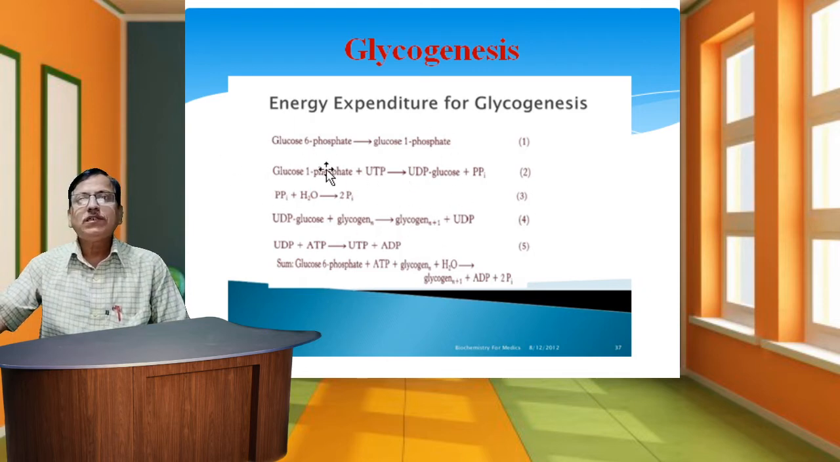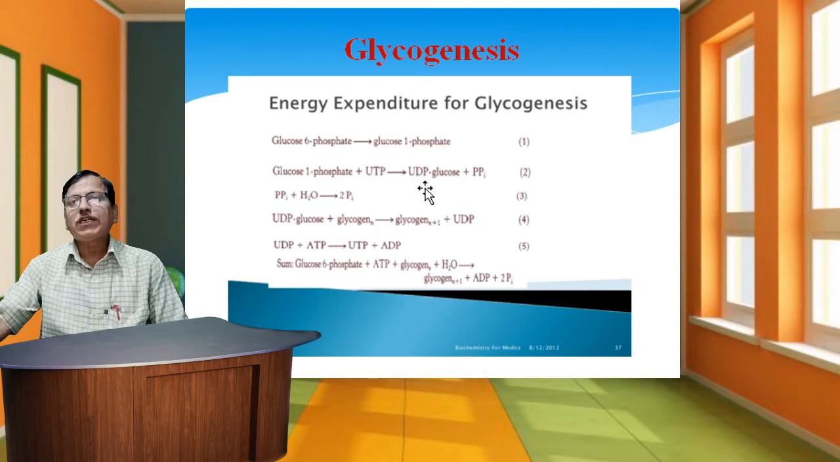In the first stage, glucose 6-phosphate is converted to glucose 1-phosphate. It is the first energy expenditure reaction. Second, glucose 1-phosphate plus uridine triphosphate is converted into UDP glucose plus inorganic phosphate. It is the second stage of energy expenditure. Third, inorganic phosphate plus H2O forms two molecules of inorganic phosphate. It is the third stage of energy expenditure.